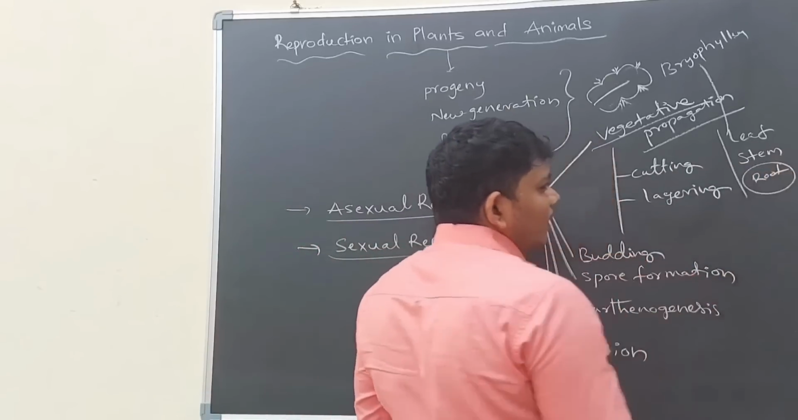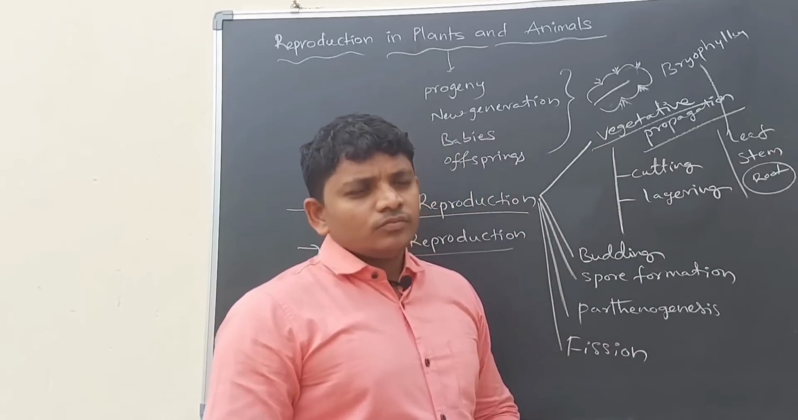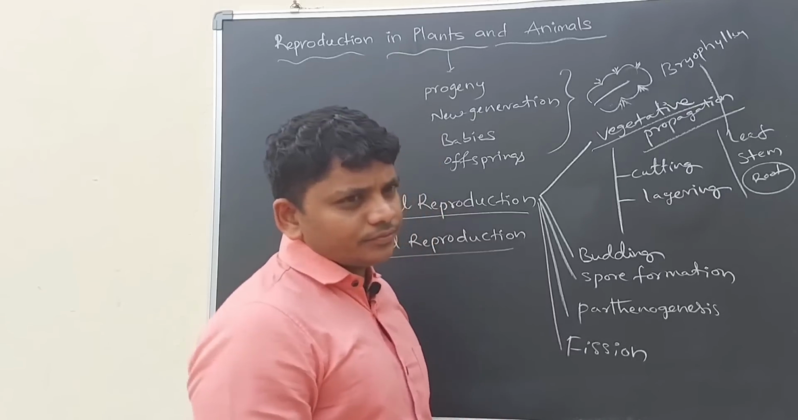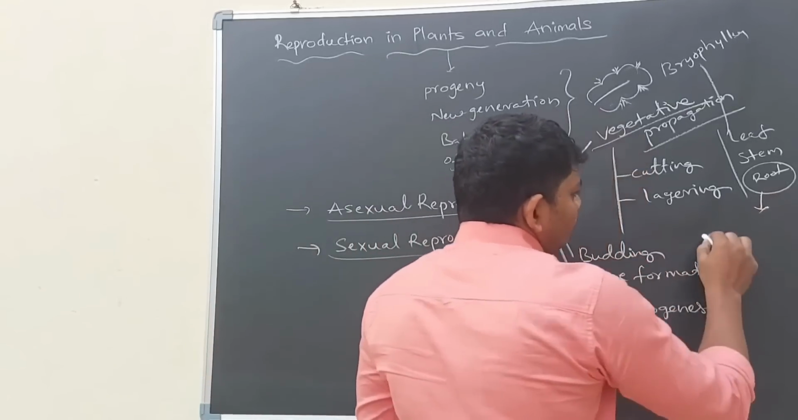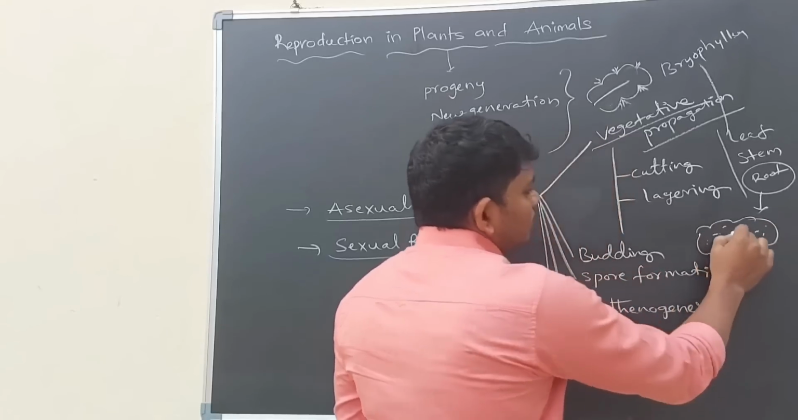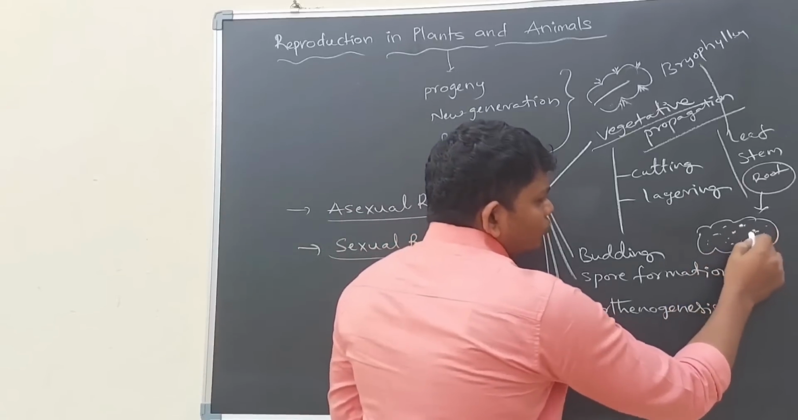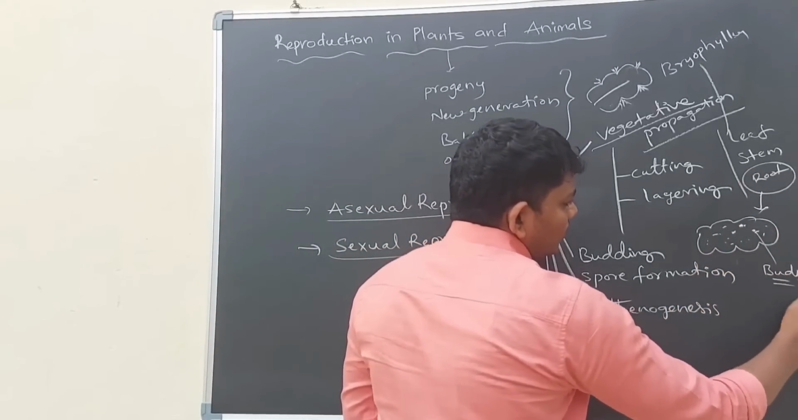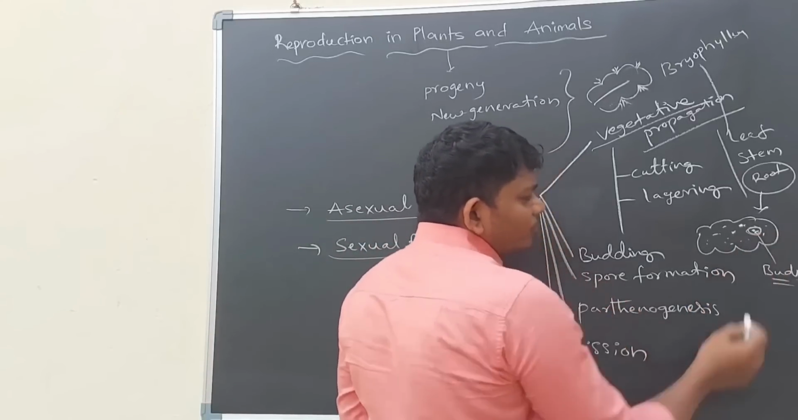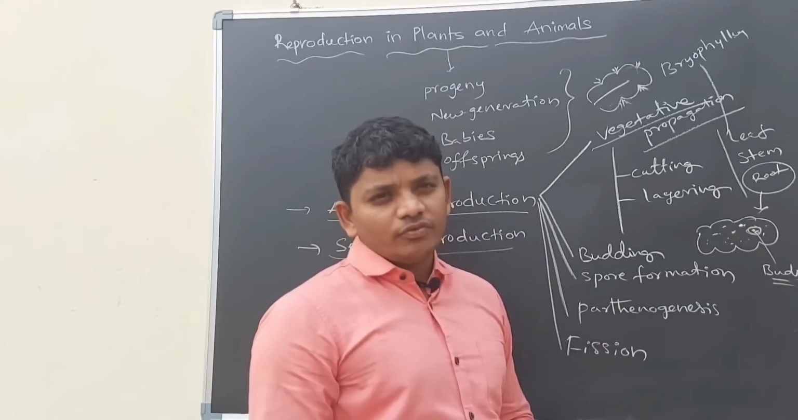For example, if we talk about carrot or potato or garlic. For example, if it is potato, they have some eyes on the surface of the potato. These eyes are also called buds. If this bud part is detached from the potato, then this bud part will grow as an individual potato plant after a few days.